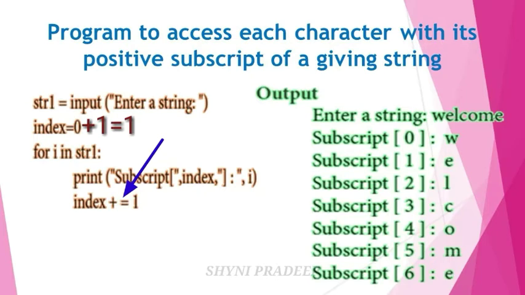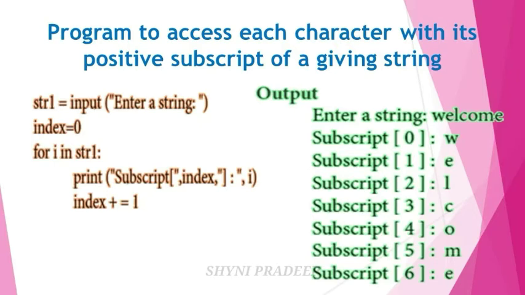Next see the second letter. What is that? E. So that is stored in index position 1. Next again add 1 to that index value, that is 1 plus 1, 2. And L will be stored in index position 2. Again add 1, so 3. So C is stored in index position 3. And next 3 plus 1, 4. That is O. Next 4 plus 1, 5. That is M. And next 5 plus 1, 6. That is E. After that there are no letters, so the loop stops. So this is the output for this program.